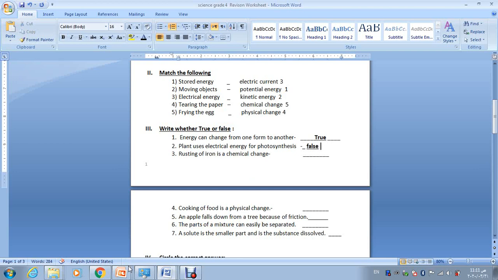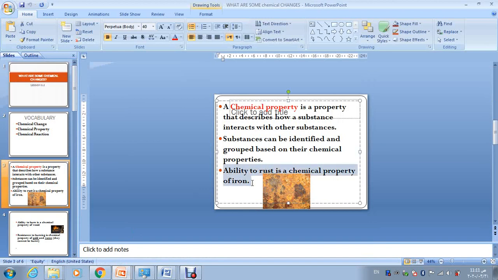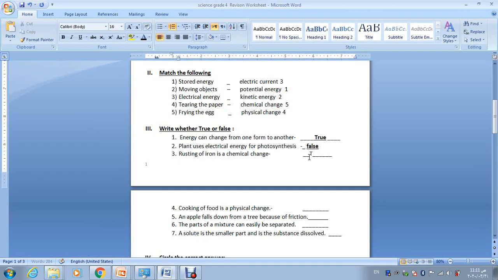Rusting of iron is a chemical change. Yes, of course, rusting of iron is a chemical change. Ability to rust is a chemical property of iron. So it's a chemical change and a chemical property of iron. So yes, it's true.